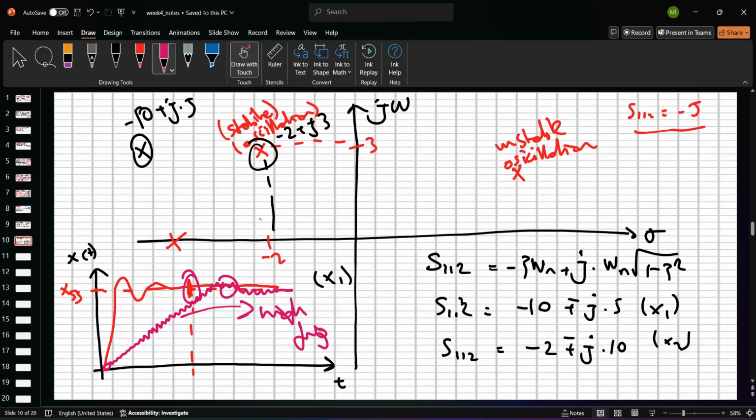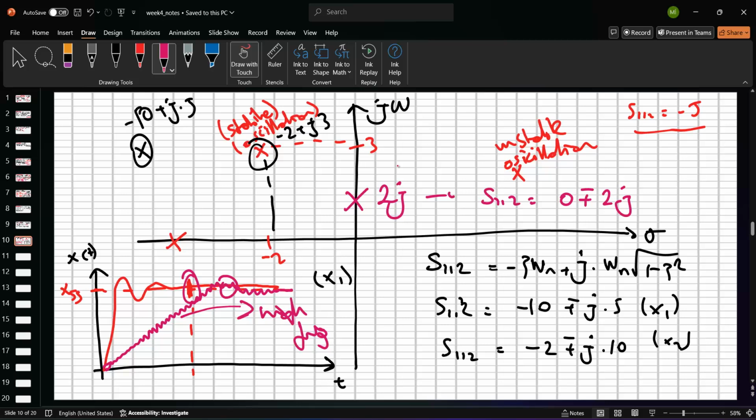Okay. And so what happens if I choose the root in here? 2j. What happened? Is it stable or unstable? Yeah, but in this case S1,2 is equal to 0 minus 2j. What happens if I choose this root? Yes, this is possible.